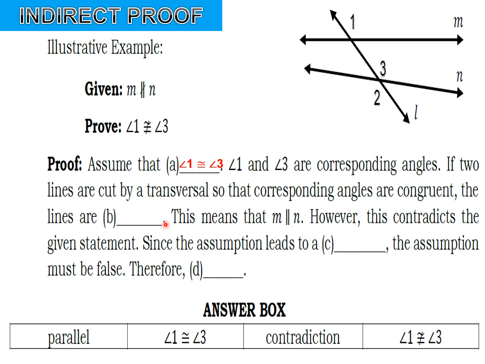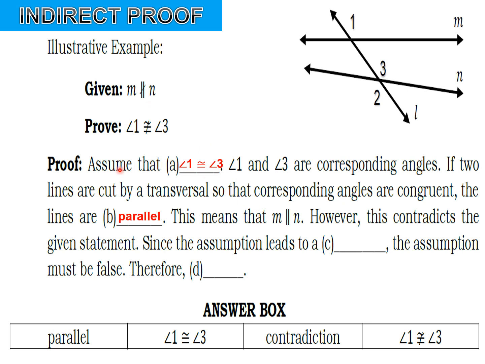So that the lines are parallel. So if we assume that angle 1 and angle 3 are congruent in two lines cut by a transversal, then these lines are parallel. Since they are congruent, this means that line M and line N are parallel. However, this contradicts the given statement. That is where the contradiction comes out, because our given is not parallel.